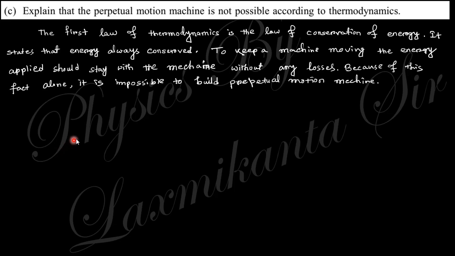Next question says, explain why a perpetual motion machine is not possible according to thermodynamics. The first law of thermodynamics is the law of conservation of energy. It states that energy is always conserved. To keep the machine moving, the energy applied should stay with the machine without any loss. So it is impossible to build a perpetual motion machine.